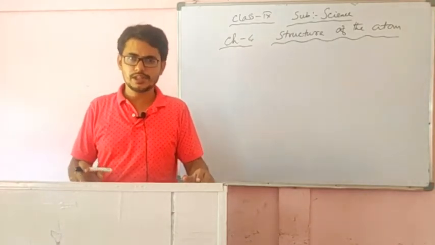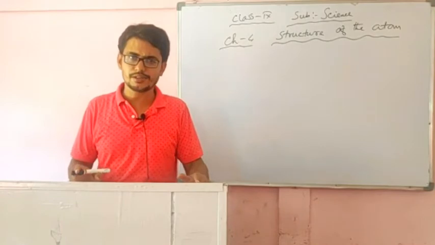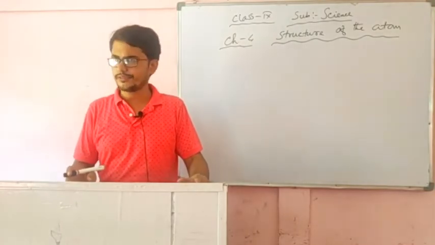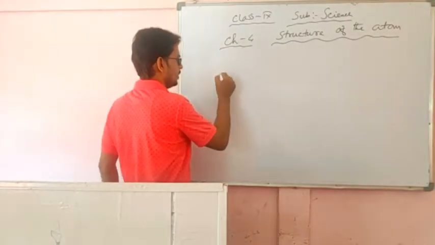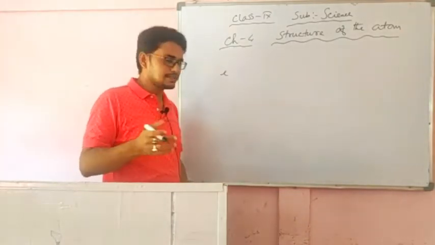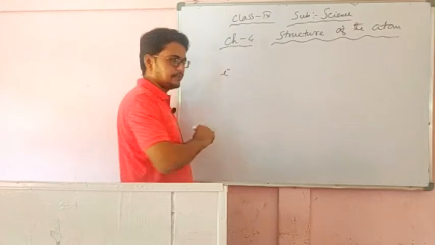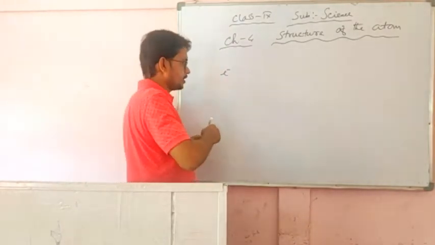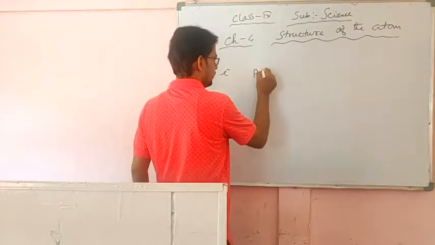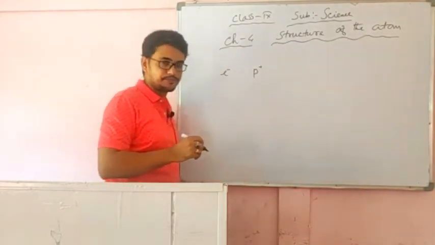Now the question arises. In the atom, J.J. Thomson discovered the electron, which is denoted by e, and it is negatively charged, so denoted by e negative. Even before, Goldstein discovered positively charged particles, denoted by p positive.